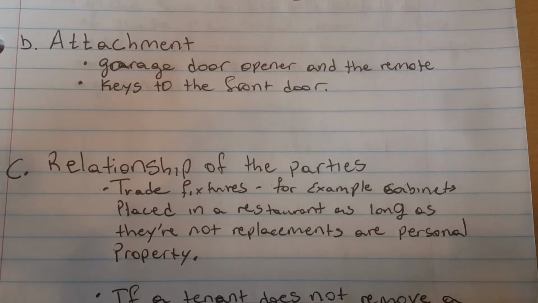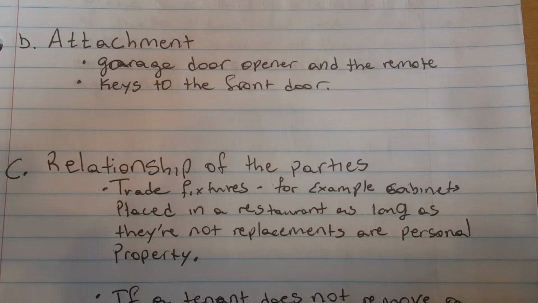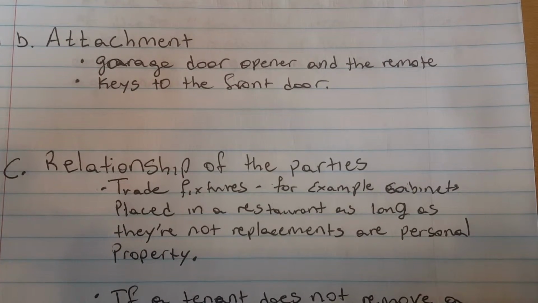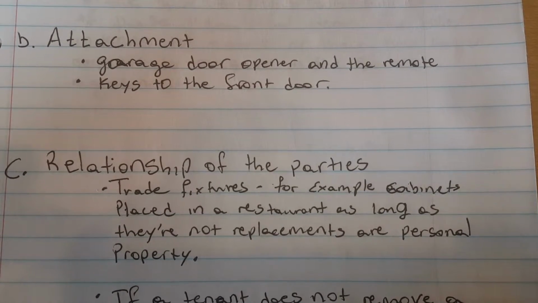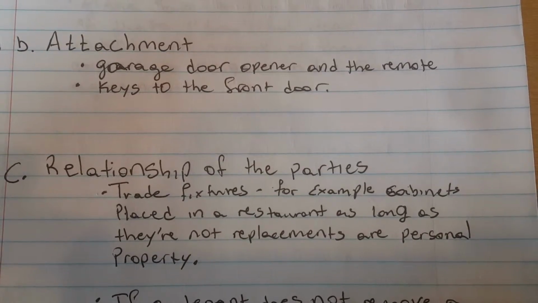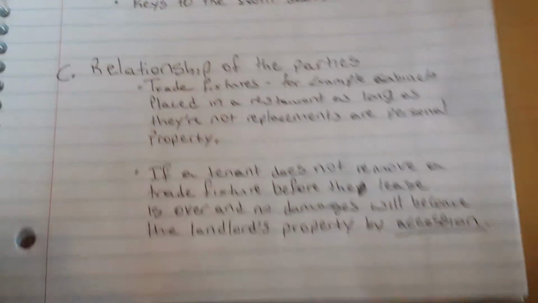Relationship of the parties. Trade fixtures, for example cabinets placed in a restaurant, as long as they are not replacements, are personal property.